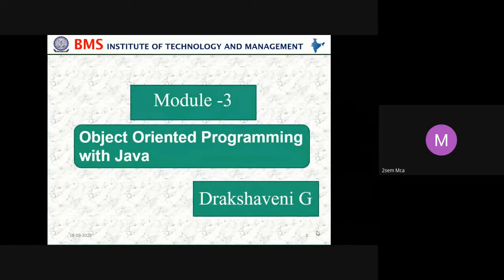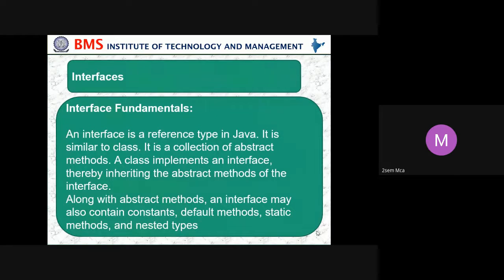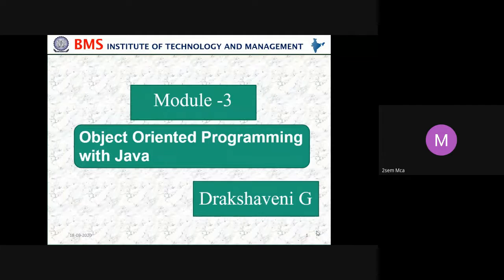Okay, so we'll start with the next module, that is module 3. In module 3, we start with interface. Can anyone say what is interface?